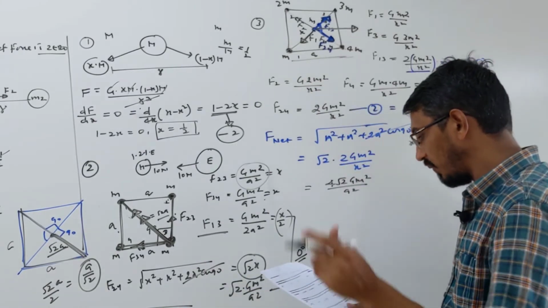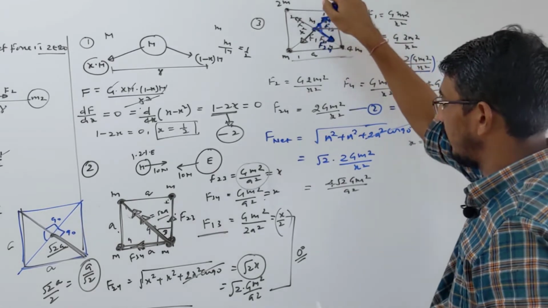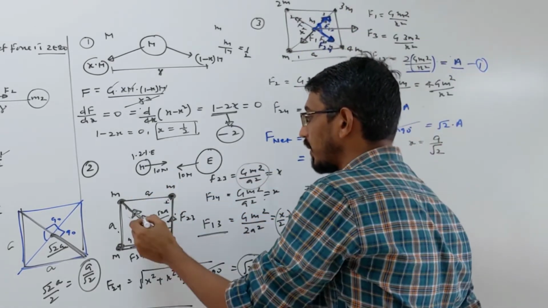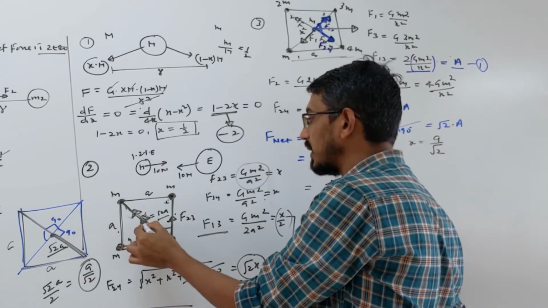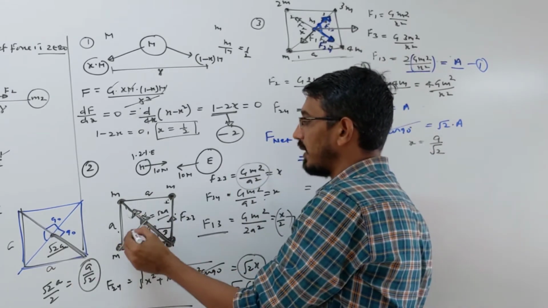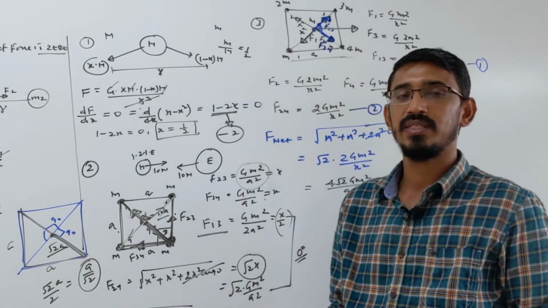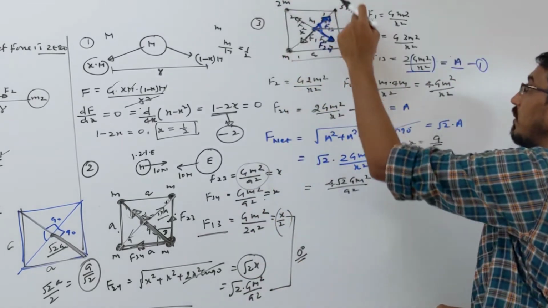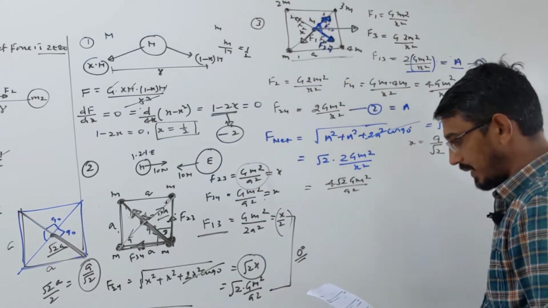The answer to this question will be the third option you can see. Suppose these masses are of equal value m, like in this case. Then if I put any mass here of value m, 2m, 5m or 100m as a point mass, the net force on it directly becomes 0, because four equal attractive forces of equal magnitude cancel each other and the net force on this particle becomes 0. But here the masses are different, so it's not coming 0. Then let's see the next question.